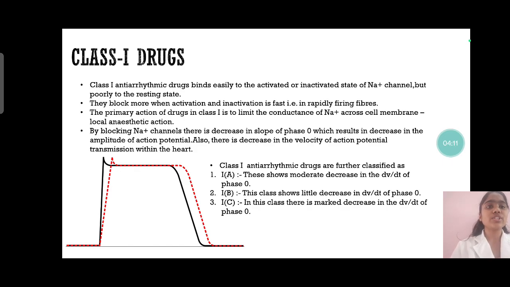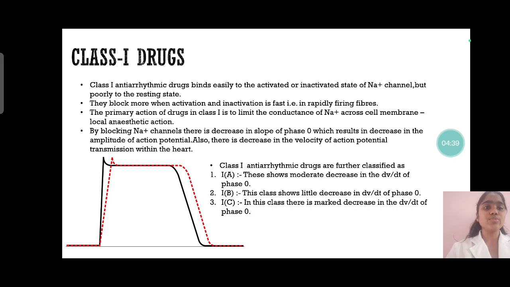Class 1 antiarrhythmic drugs bind easily to the activated or inactivated state of the sodium channel, but poorly to the resting state, right? They block more when activation and inactivation is fast. That is, they block more when they are present in the rapidly firing fibers. The primary action of class 1 antiarrhythmic drugs is to limit the conductance of sodium across the cell membrane. Right? Therefore, they majorly act as local anesthetic drugs.